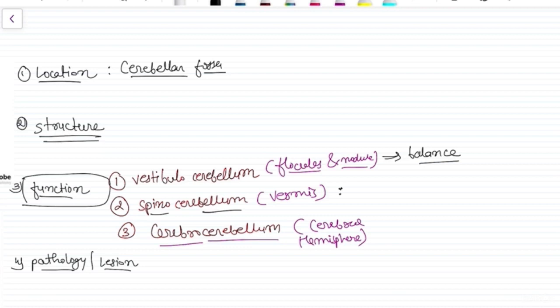So this is just a brief. I will discuss the whole cerebellum in detail, but I wanted to tell you that the cerebellum is an extremely beautiful organ of the brain that has this ability of coordination. This is the most important function. Okay, so I will discuss later in detail about the cerebellum. Okay, so this was all about today's lecture.